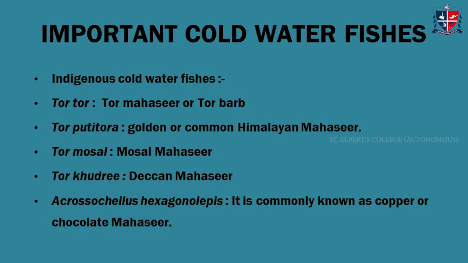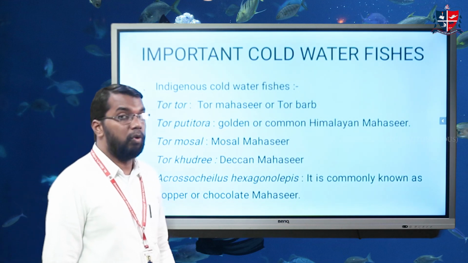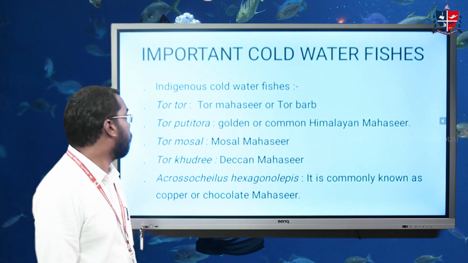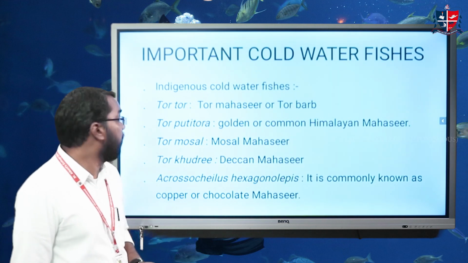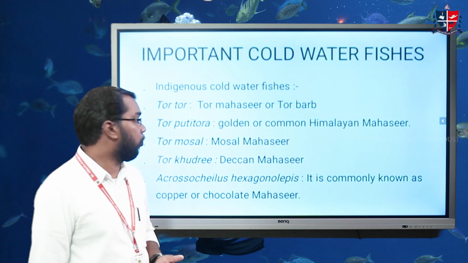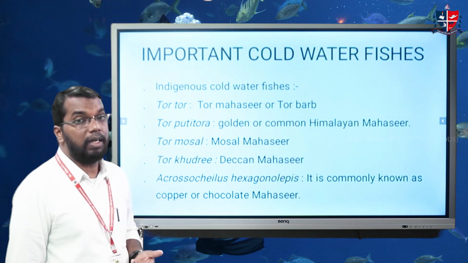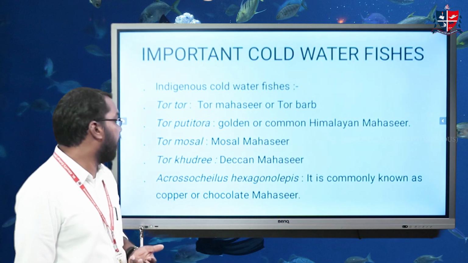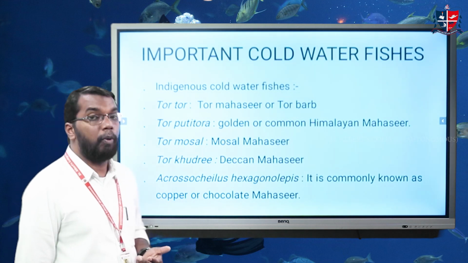Next is important cold water fishes. The cold water fishes are mainly classified into two: indigenous cold water fishes and exotic cold water fishes. In case of indigenous cold water fishes, the common species are Tor tor, commonly called tor mahseer or tor bar. Second one is Tor putitora, commonly known as golden or common Himalayan mahseer. Third one is Tor mosal mahseer. Then Tor khudree, the Deccan or khudree mahseer. Then Acrossocheilus hexagonolepis, commonly known as chocolate or copper mahseer.